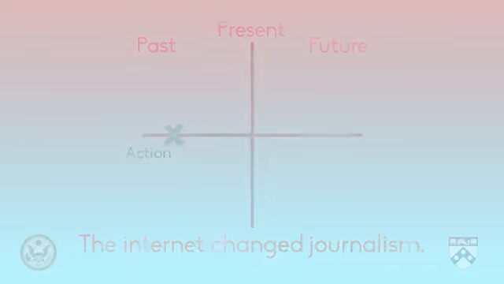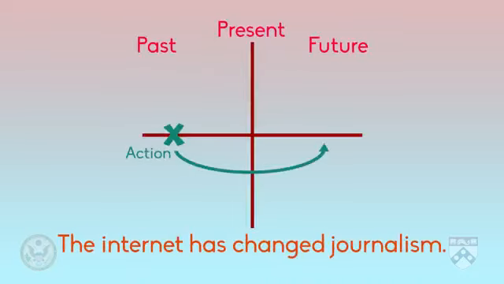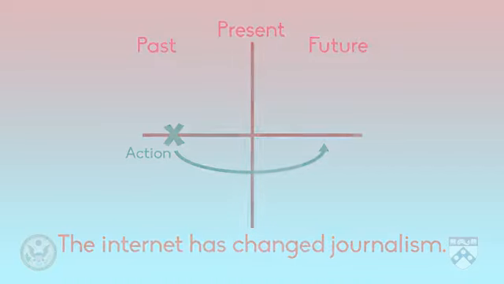Instead, this sentence is in the present perfect form. The internet started to change journalism in the past, and the internet may continue to change journalism in the future. Therefore, we need a verb form that shows this relationship, and that verb form is the present perfect. Now let's talk about the structure of the present perfect.